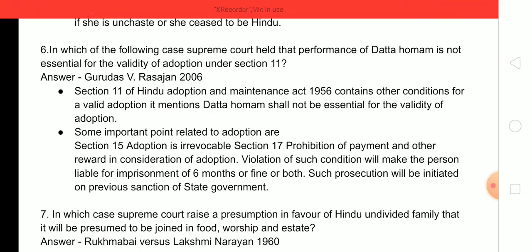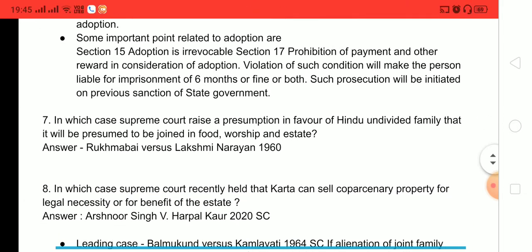Some important points relating to adoption are section 15 provides adoption is irrevocable, okay, and section 17 provides prohibition of payment and other reward in consideration of adoption, and violation of such condition will make the person liable for imprisonment of 6 months or fine or both. So this 6 month is an important point. Such prosecution will be initiated on previous sanction of the state government. Okay, ये point याद रखिएगा. This can be asked.